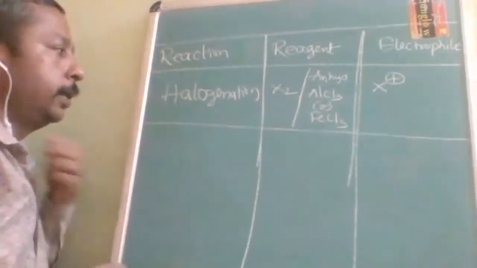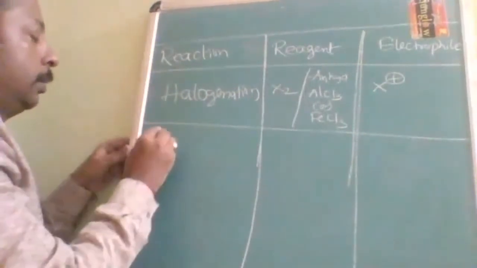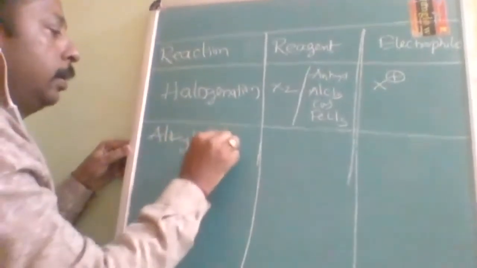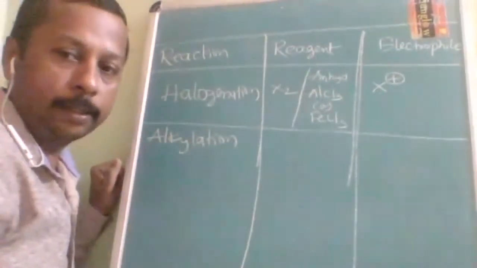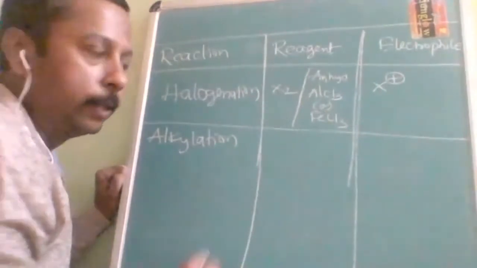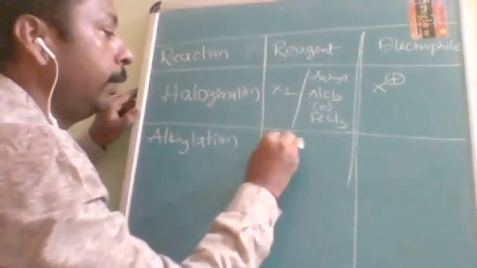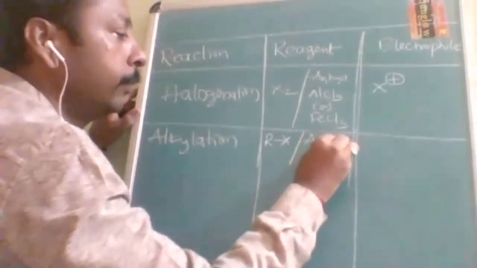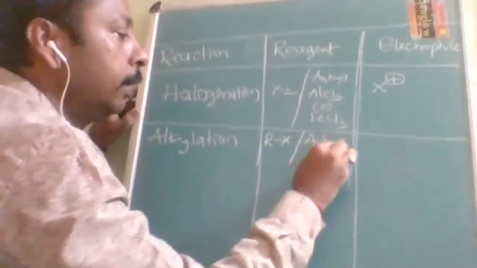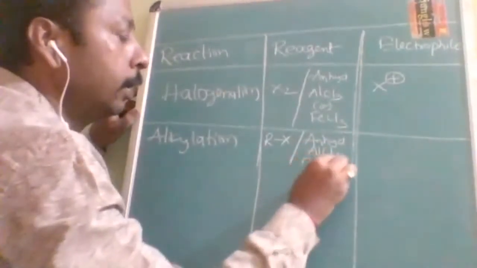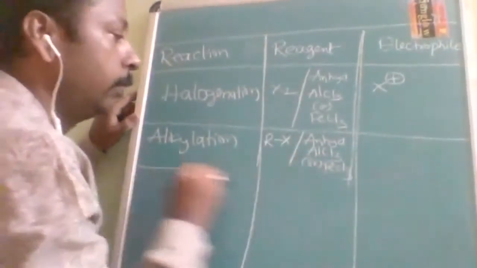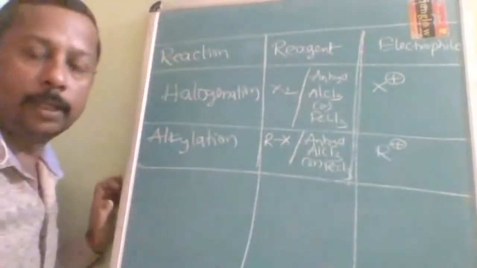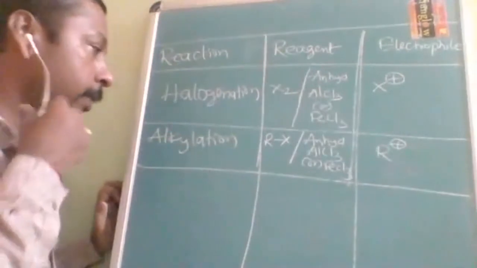Okay, halogenation is over. Then coming to alkylation. Next tabular is alkylation, and in alkylation it will be RX and the remaining same: anhydrous AlCl3 or FeCl3. This is going to be same. And here the electrophile is R positive. What is the electrophile? R positive is the electrophile.